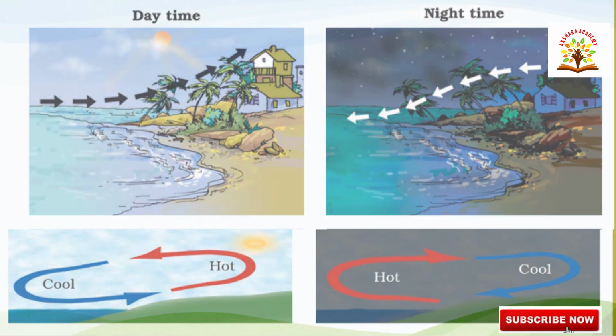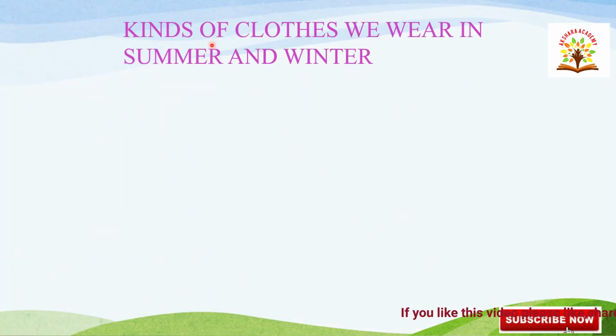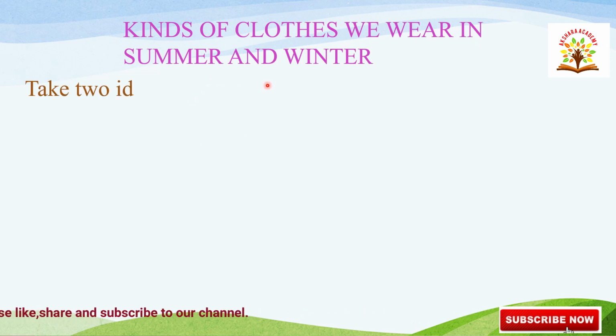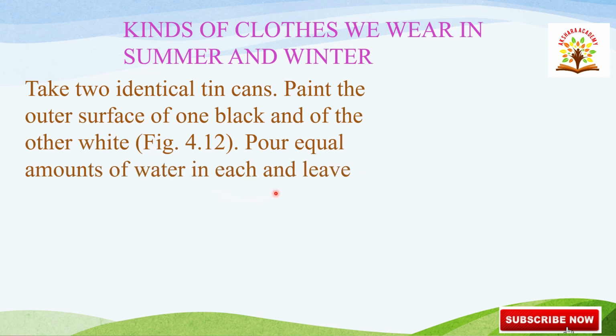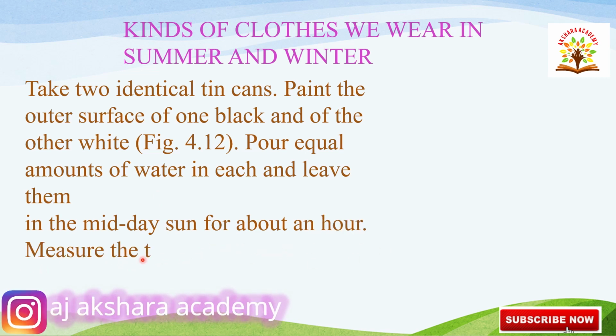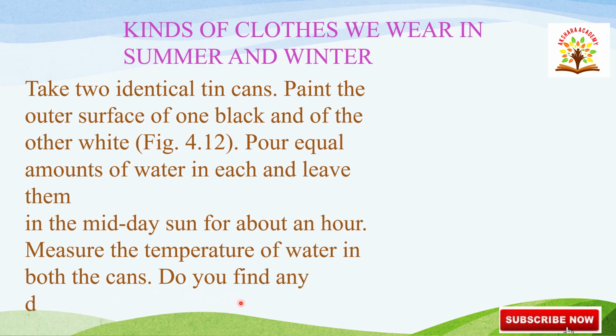Next, kinds of clothes we wear in summer and winter. Take two identical cans, paint the outer surface of one black and the other white. Pour an equal amount of water in each and leave them in the midday sun for about an hour. Measure the temperature of the water in both the cans. Do you find any difference in the temperature of these two cans?